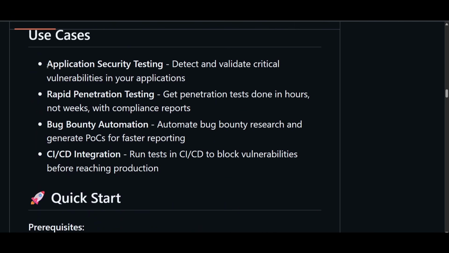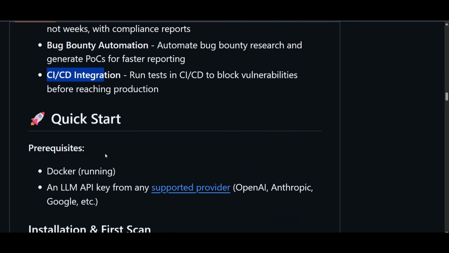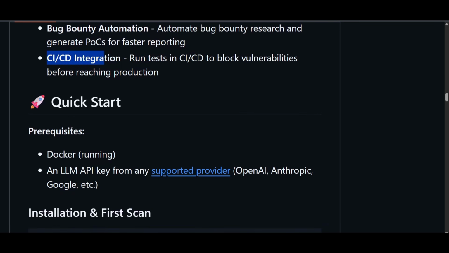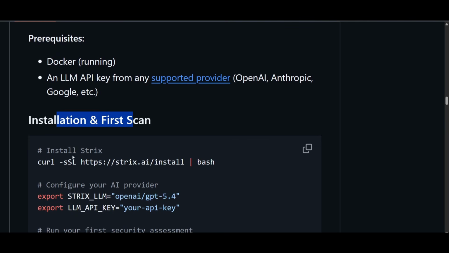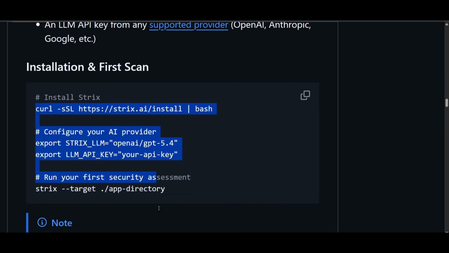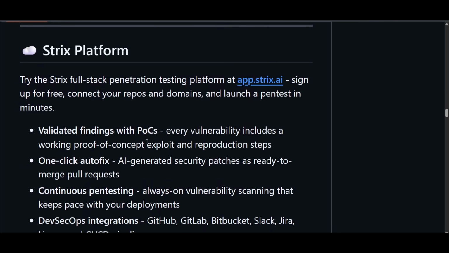And these are the use cases like application security testing, rapid penetration testing, and bug bounty and automation, CI/CD integration that I have already told you. And this is the quick start, and this is the installation and fast scans process. These 3 to 4 steps that you have to perform, and you are good to go to use this model.